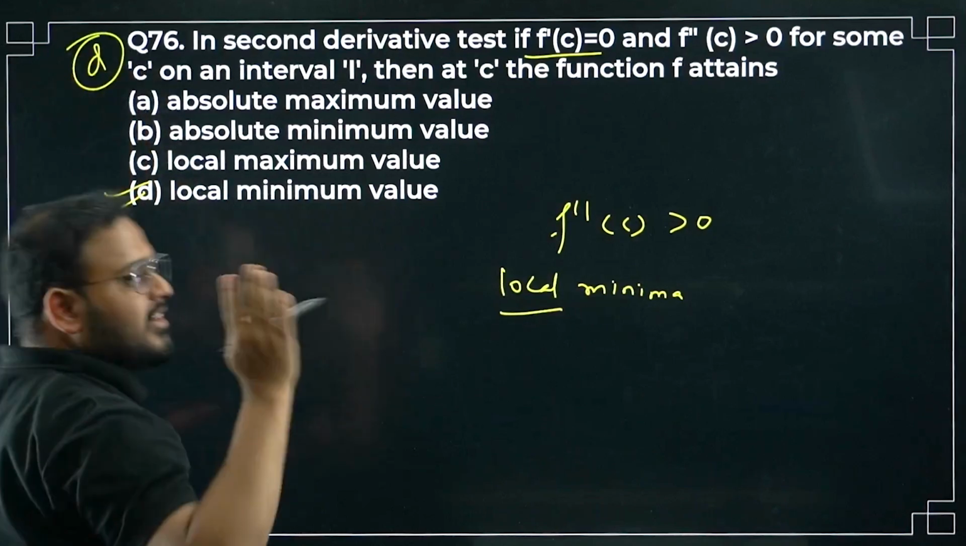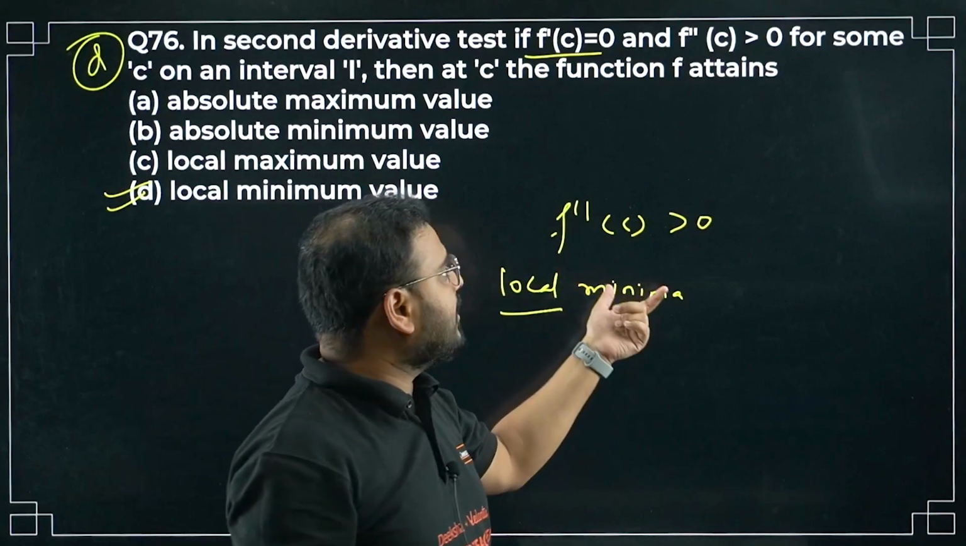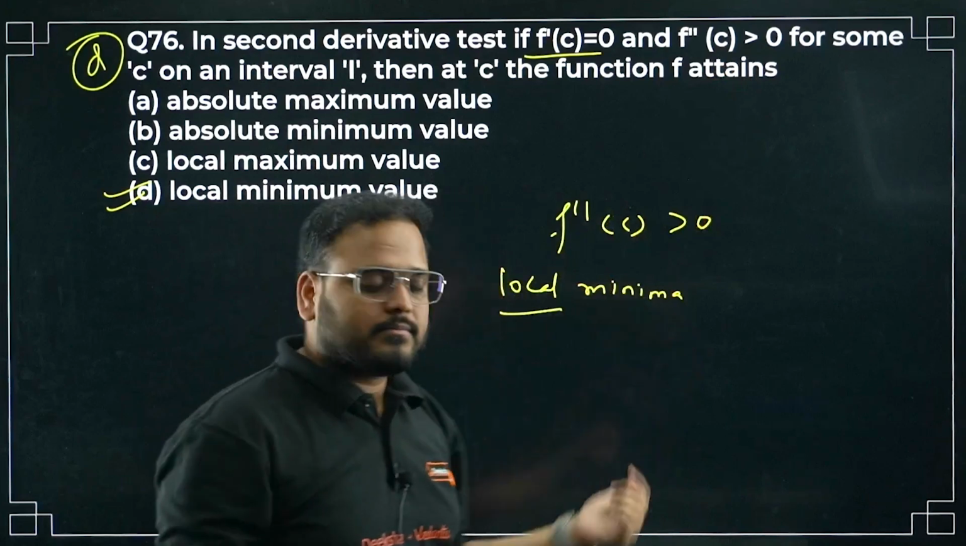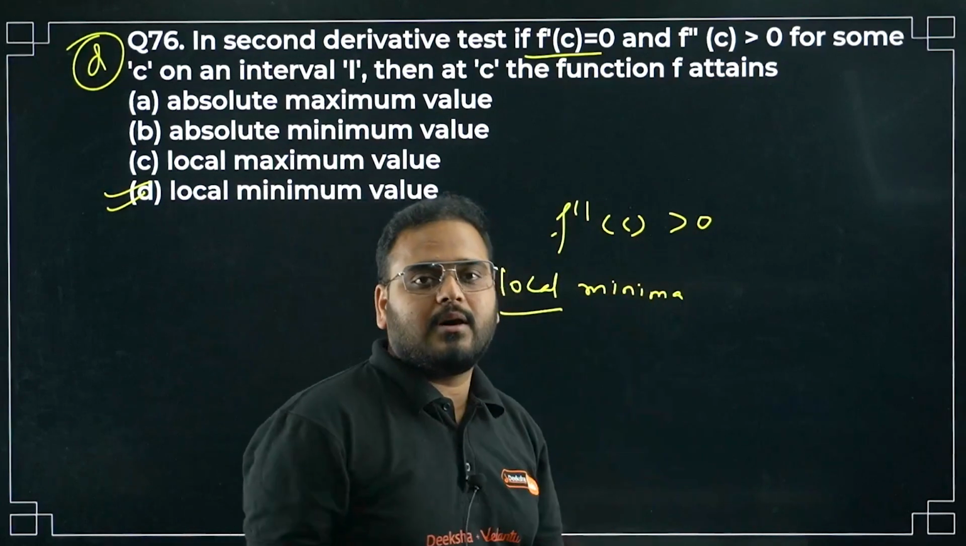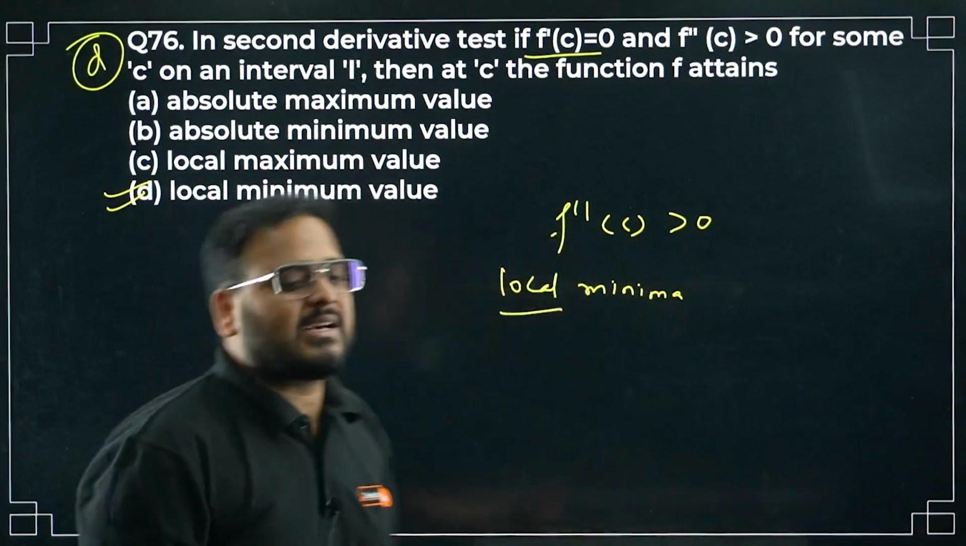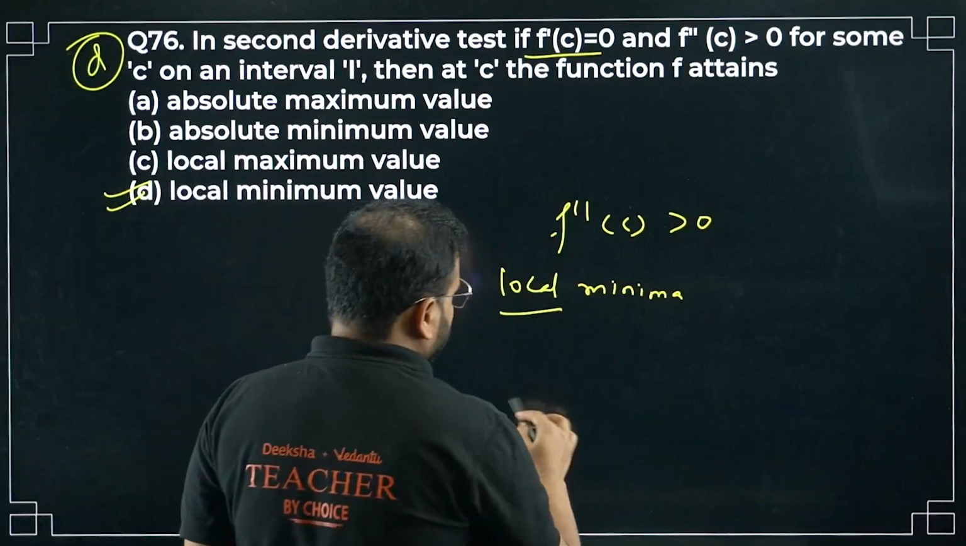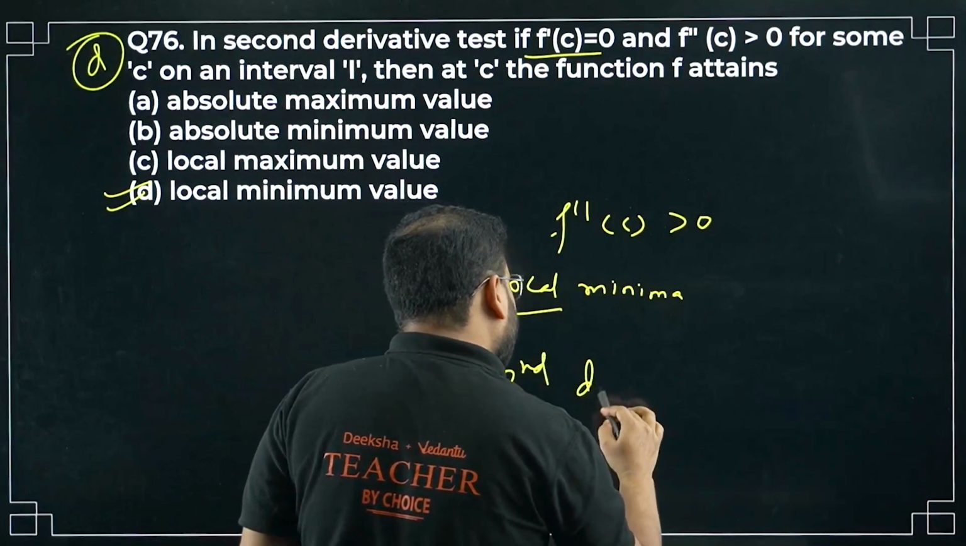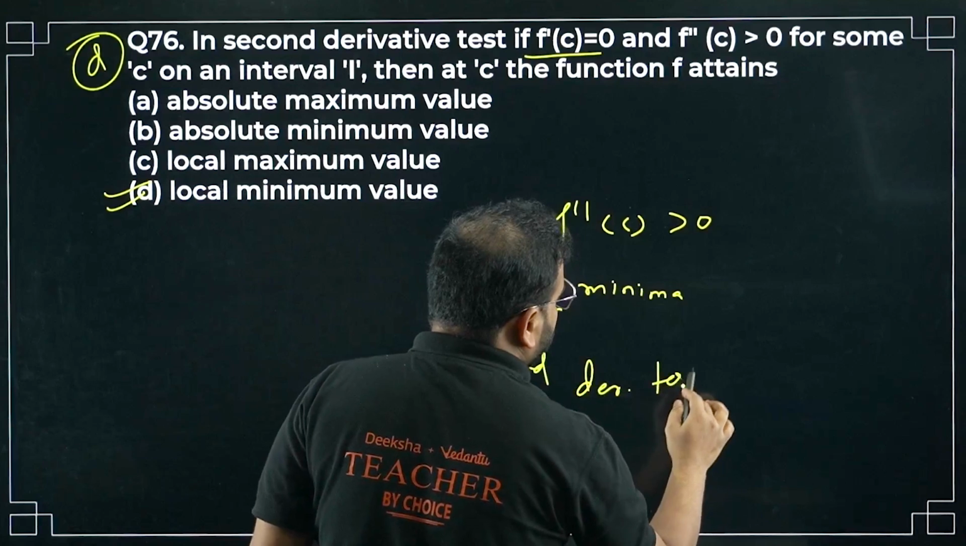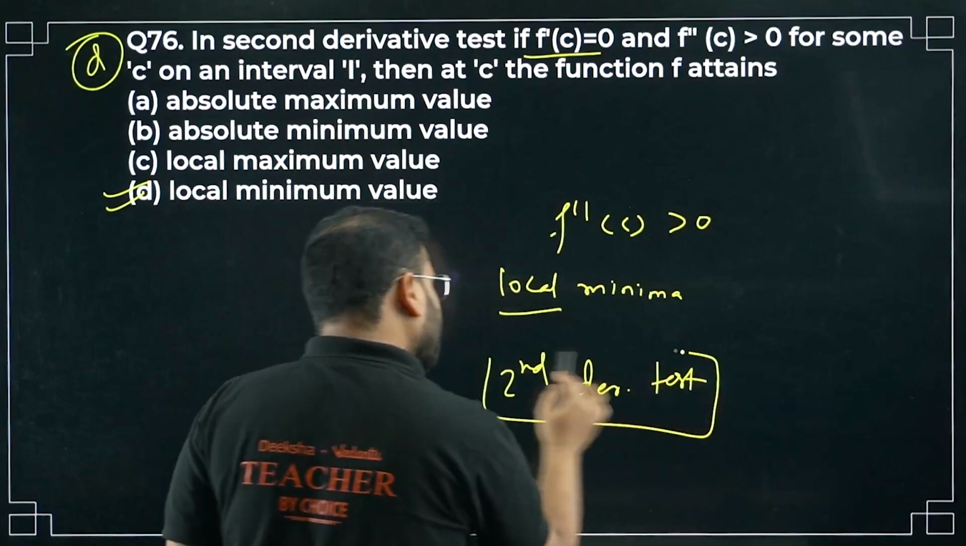Whenever you have second derivative less than 0, it becomes maxima. Here, greater than 0 means local minima. Less than 0 means local maxima. This is the second derivative test. Please check.